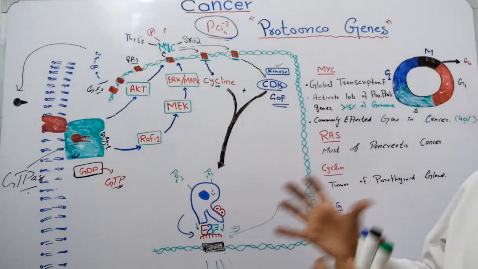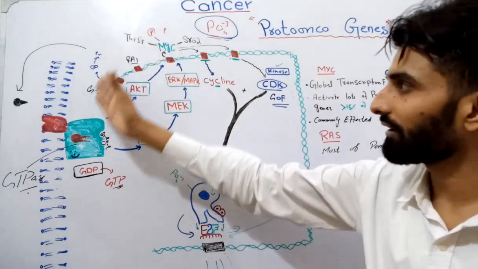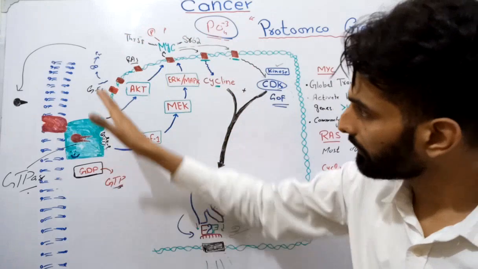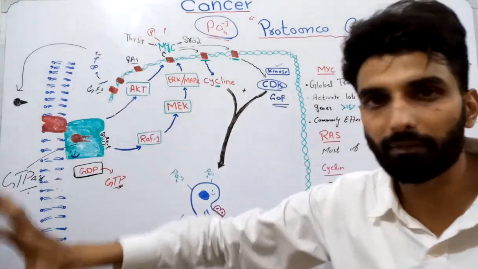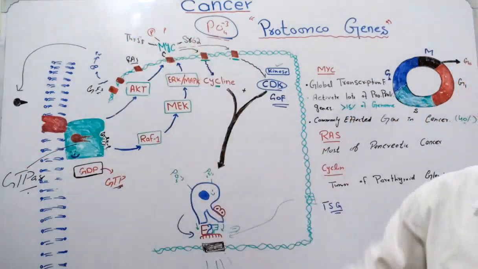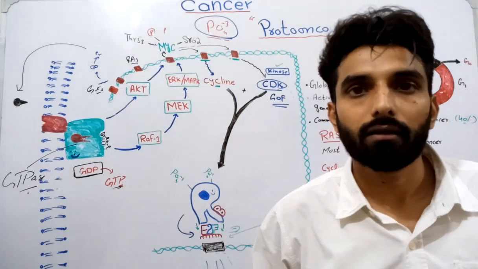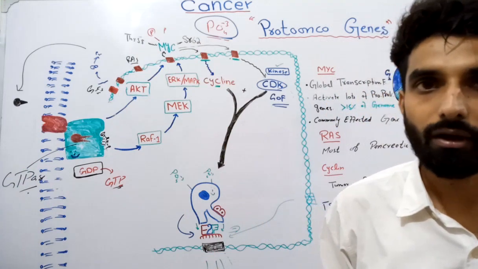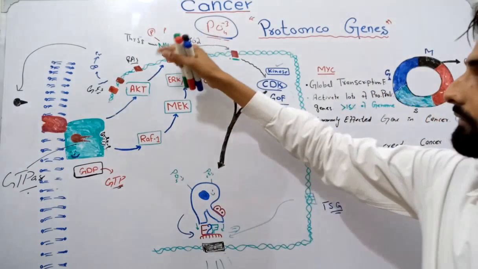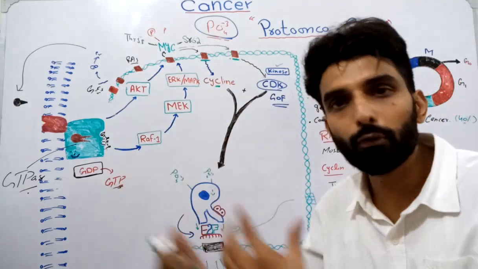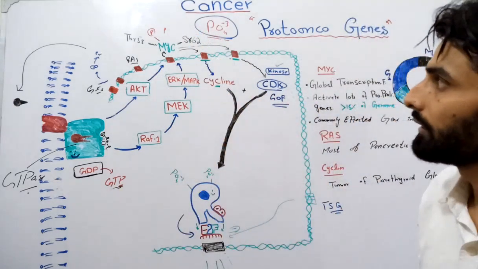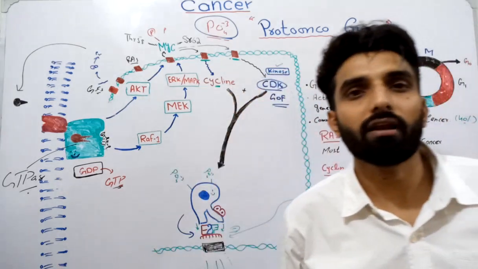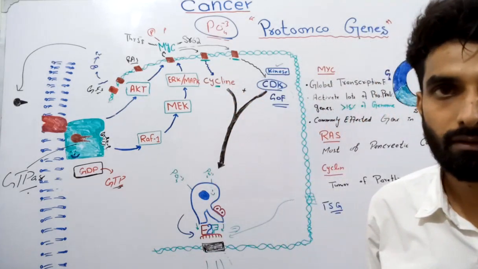So if there is a gain of function mutation in the growth hormone receptor, RAS protein, or in the MYC protein, where growth hormone is normal, growth hormone receptor is normal, RAS protein is normal, but the MYC gene has been overactivated just because of a gain of function mutation, obviously it will stay more active. It will be produced and expressed more and more. So the process of replication and proliferation will increase. Getting it?